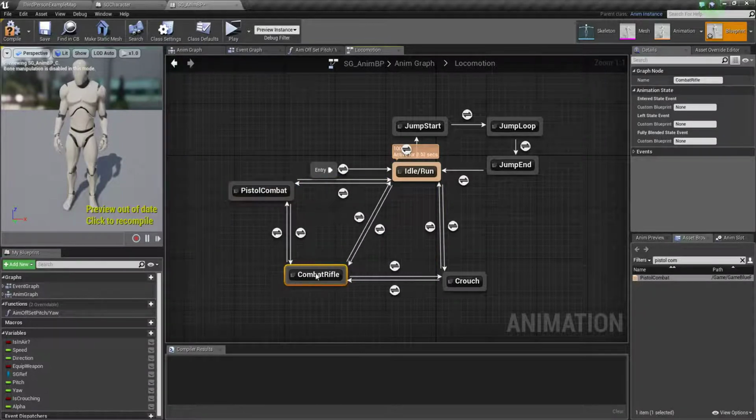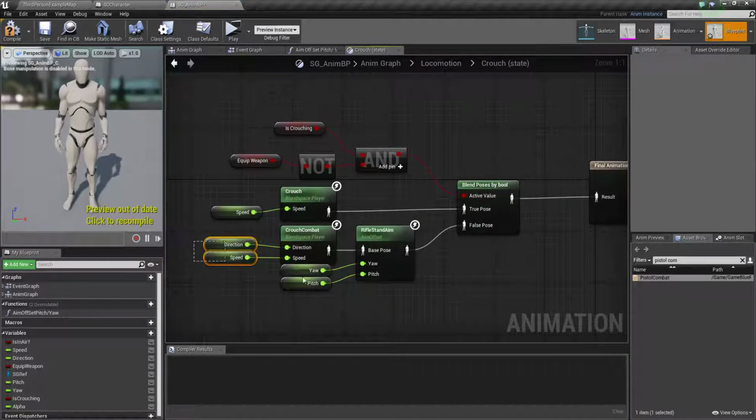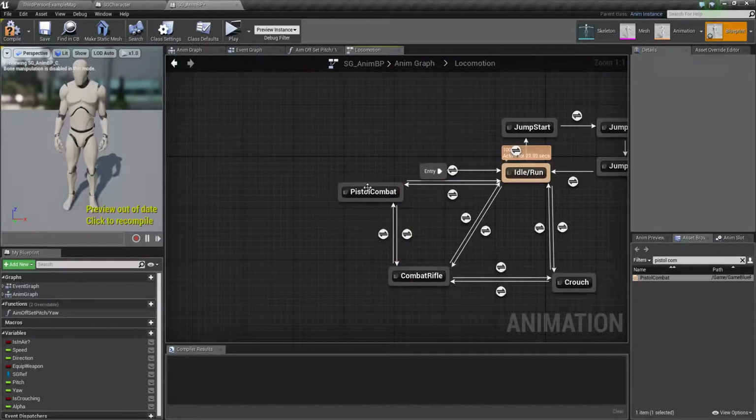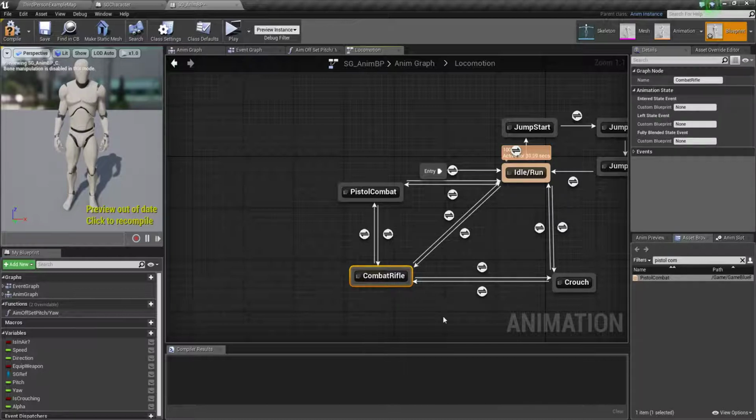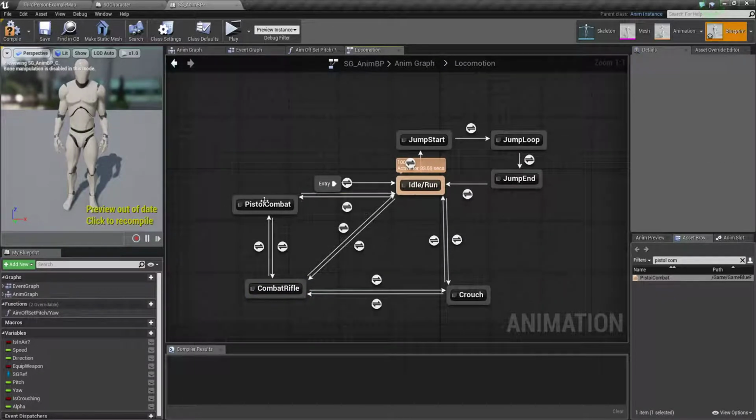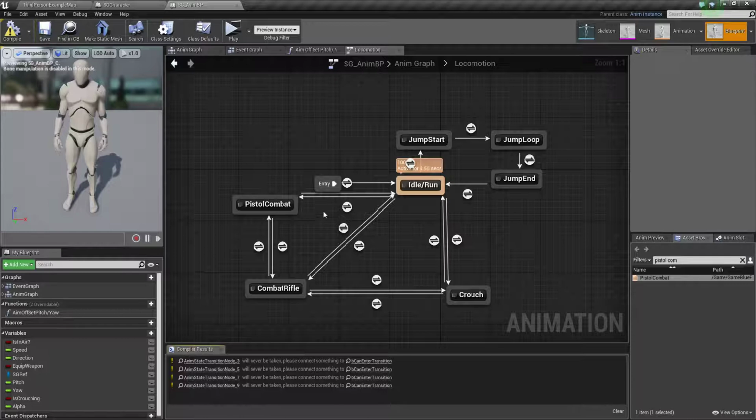But as you know, we need to create a different crouch state, since this crouch is for rifle combat, and if you want to crouch with the pistol, you just need to make a new state for it. But right now we just stick with this, so it will go into pistol combat, pistol to rifle, rifle to pistol.